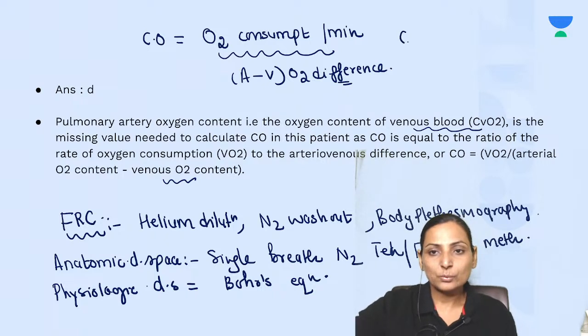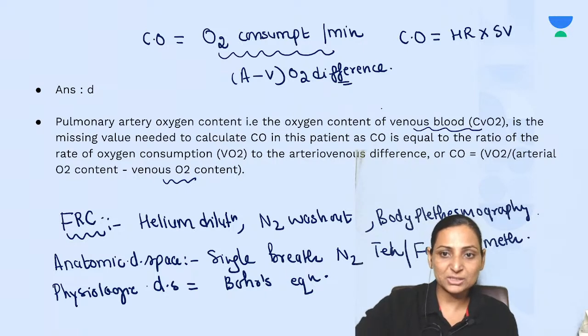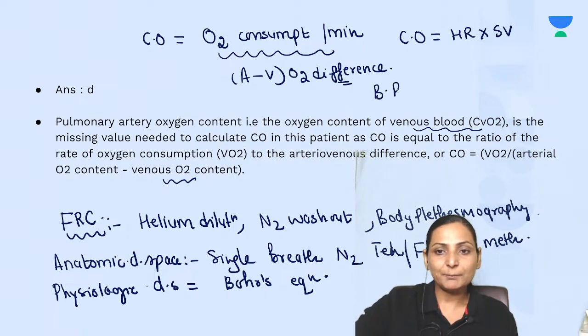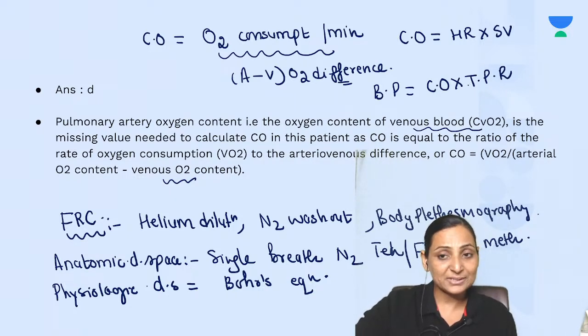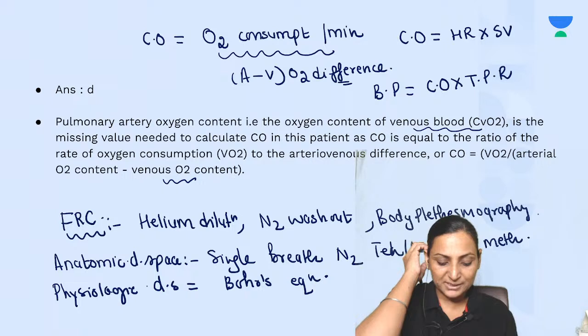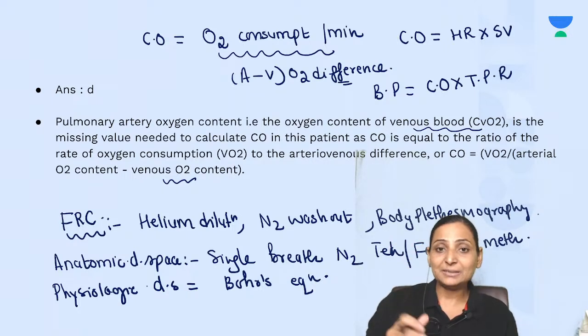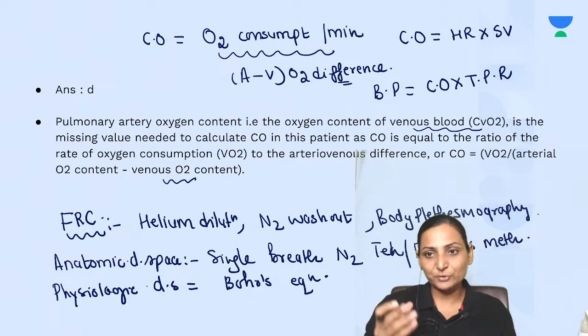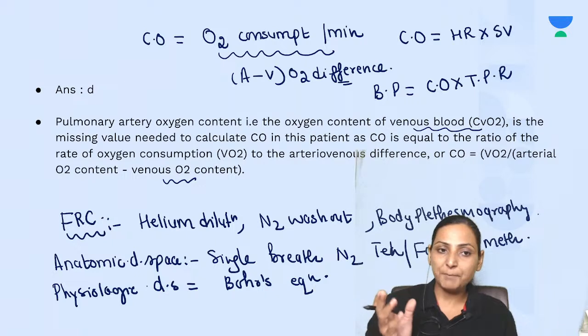Right? So cardiac output can also be calculated as heart rate into stroke volume as a calculation based question. We know that blood pressure is equal to cardiac output into total peripheral resistance. So cardiac output is blood pressure upon total peripheral resistance. Another way of calculating it. So these are very, very important calculation based questions. Please remember that these are compulsorily a part of your examination. They are a part to study.